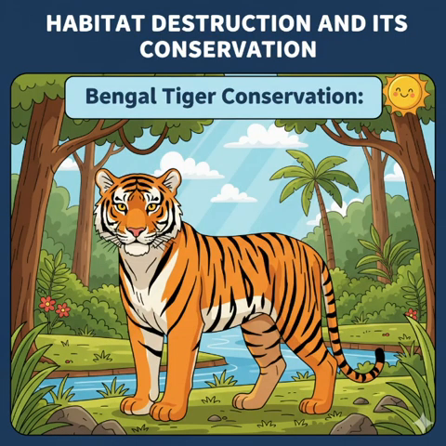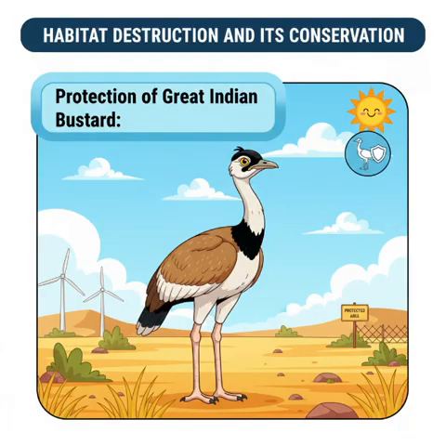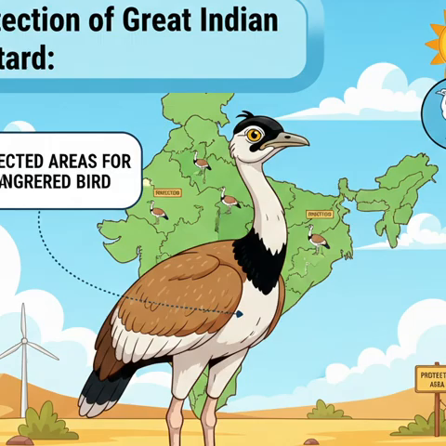Bengal Tiger Conservation. Project Tiger was initiated in 1973 in India to protect Bengal tigers and their habitats through dedicated conservation measures. Protection of Great Indian Bustard. Certain areas in Gujarat, Rajasthan, and Maharashtra were declared as protected areas to support the survival of this endangered bird.